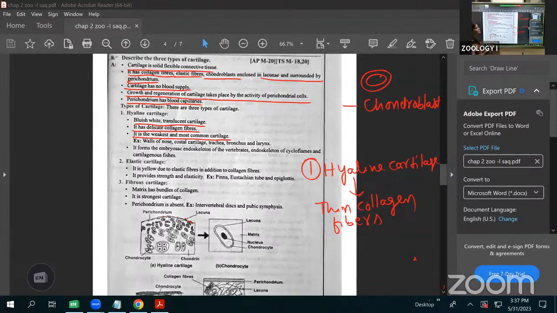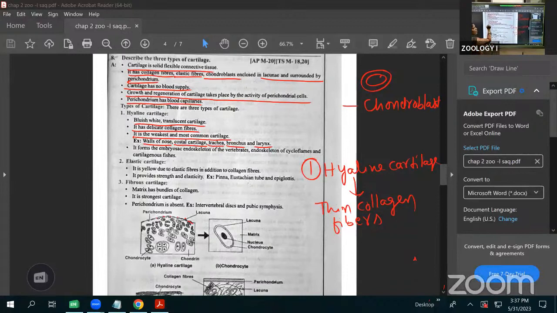Next, where is it present? This type of cartilage is present in the walls of the nose. The nose walls have this, and also the costal cartilages and the trachea. In the trachea also present, and the bronchus and larynx. The respiratory part, costal cartilage and the trachea, bronchus and larynx are made up of hyaline cartilage only.